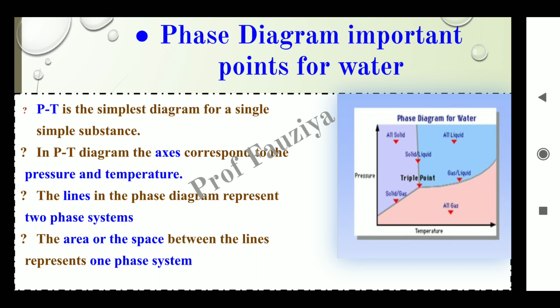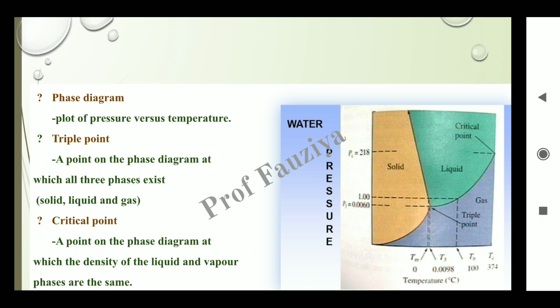These areas are highlighted by different colors: violet, blue and pink. These are the different areas, and there are three lines in this phase diagram of water. In this diagram we observe that the three lines meet at a common point. This common point is called the triple point, which is at the center of the graph. It is the point on the phase diagram at which all three phases exist. All three phases means solid, liquid and gas.